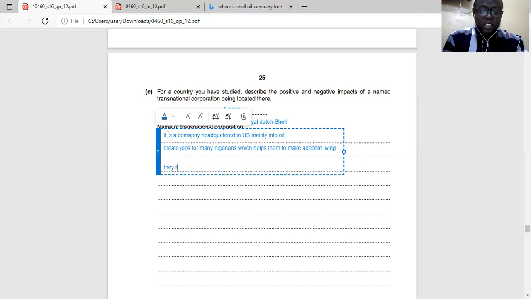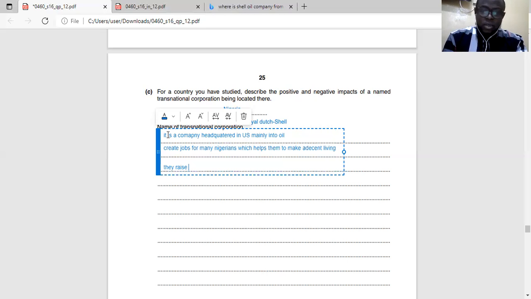So another point is that they raise a lot of revenue for government. Most government spending in Nigeria is based on the proceeds from crude oil, which has been sold. There's NNPC that controls activities of the oil business in Nigeria, but they work together with Shell and other oil miners.